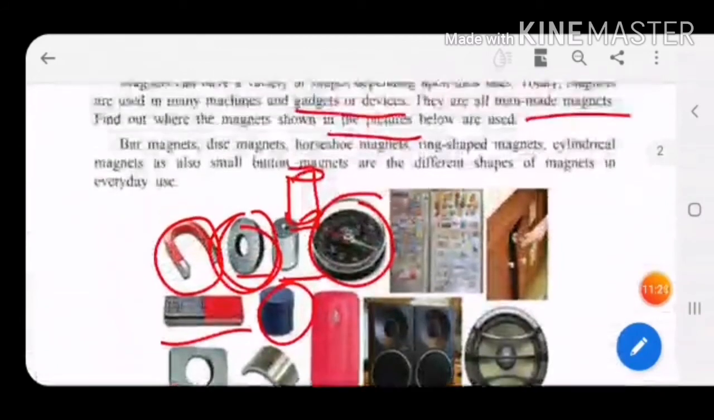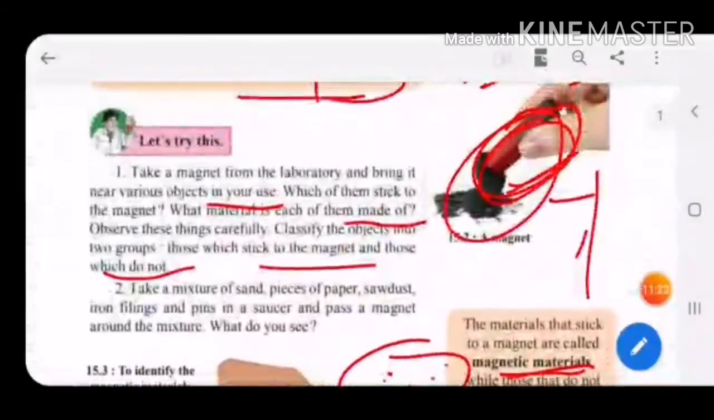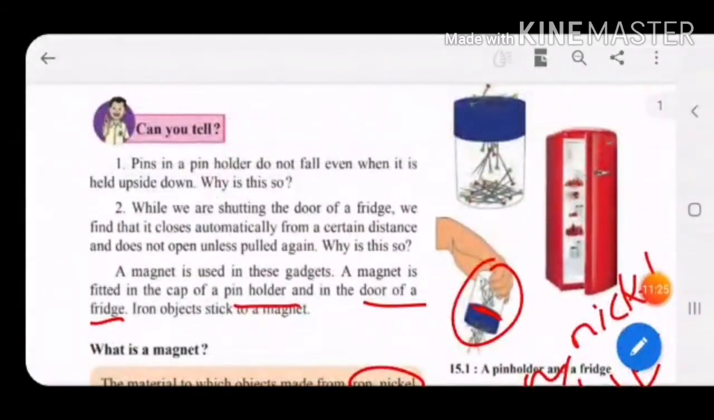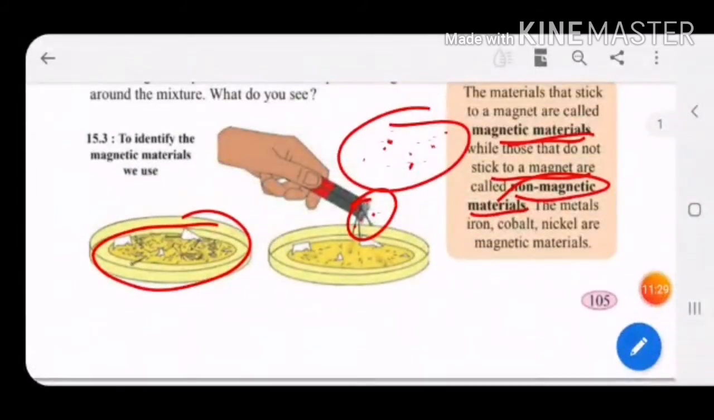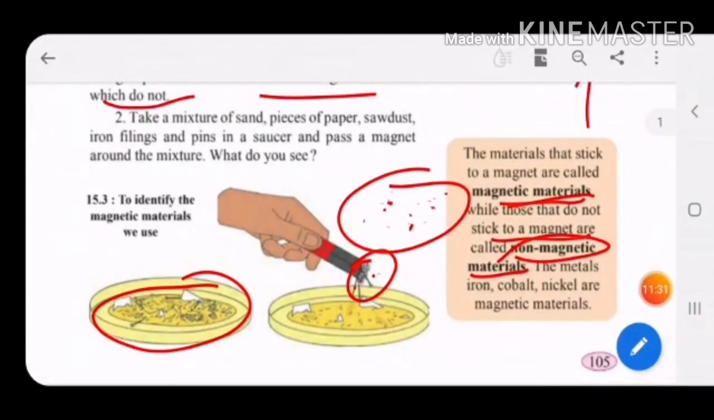So we'll end our lesson here. Practice and learn your lesson from your textbook properly. Fun with magnets, we have started. We have seen this simple experiment: which material gets stuck to the magnet?